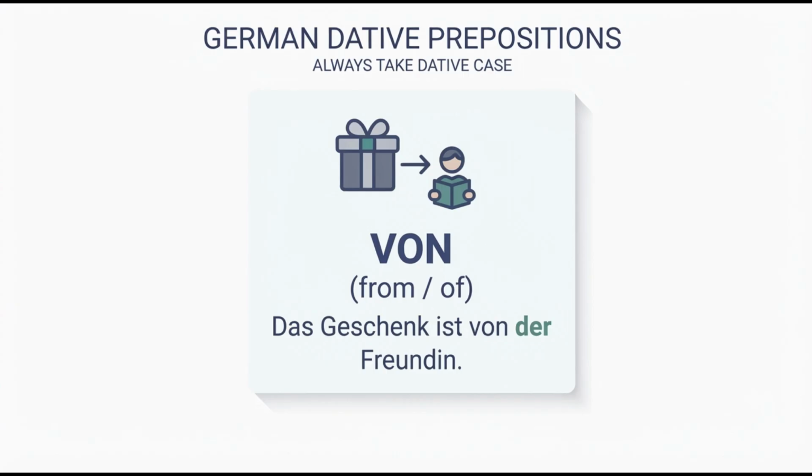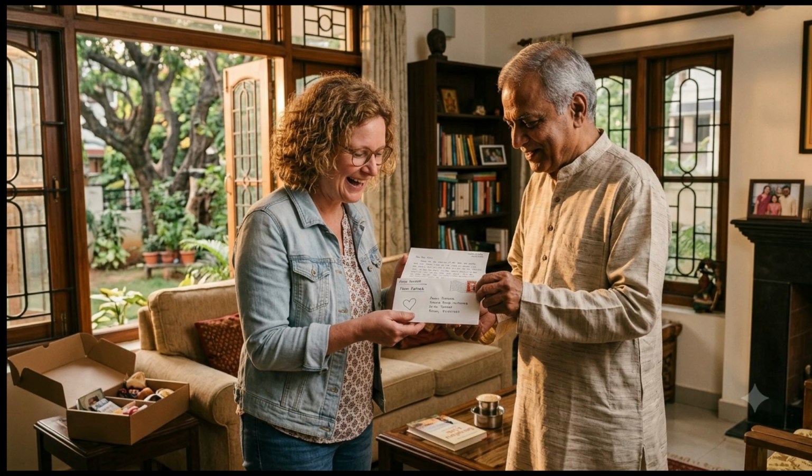For example, if you are getting something from a person, like the letter is from my father, something from a person, in that case we can use von. V sounds as F. So Der Brief ist von meinem Vater. The letter is from my father. Das Buch ist von Goethe. The book is by Goethe.